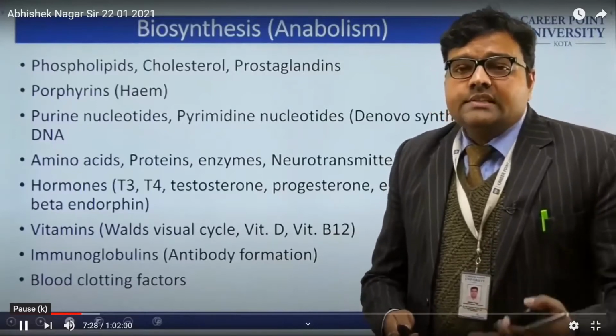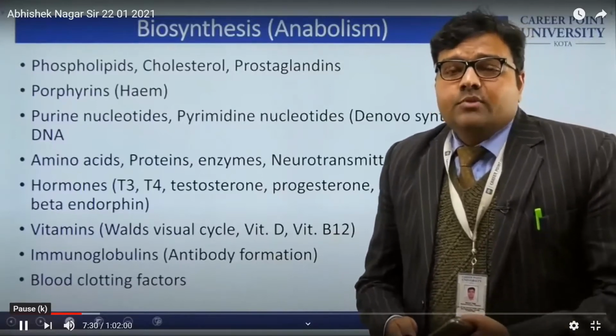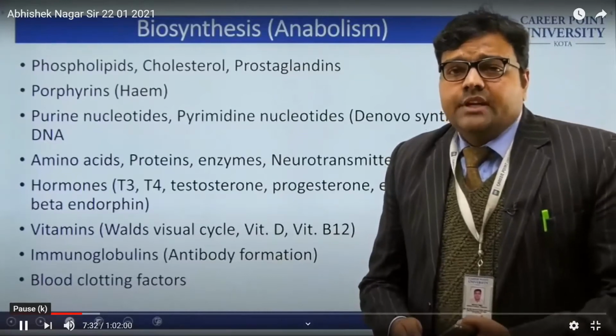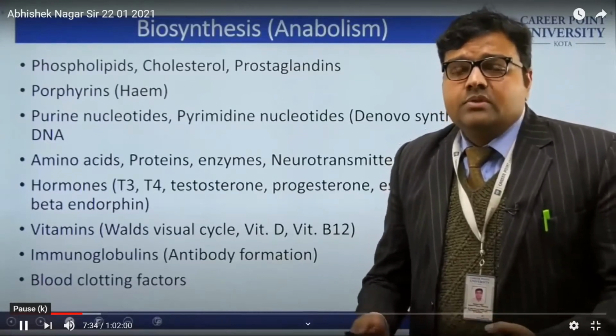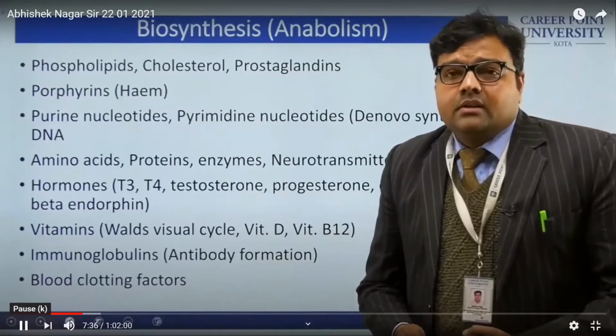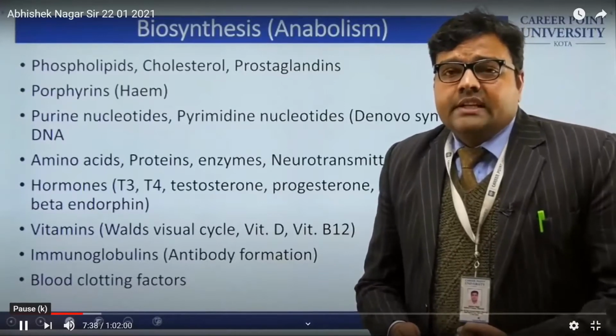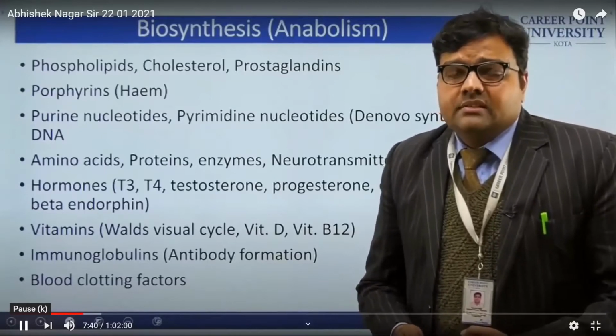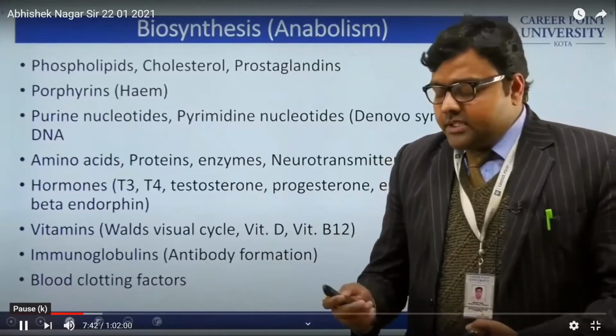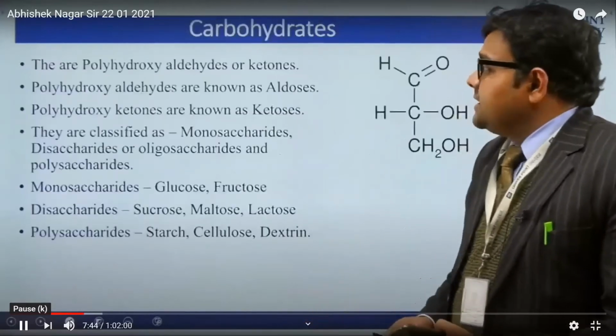Immunoglobulin, this class is responsible for immunity of the body, antibody formation. Hormones are required by the body for their functionality, neurotransmitters. Okay, so let's see what happens next.